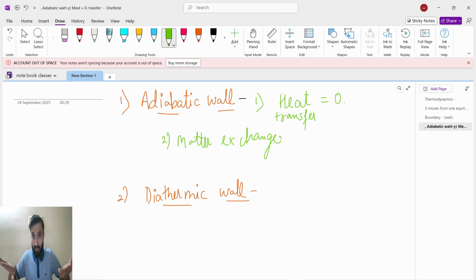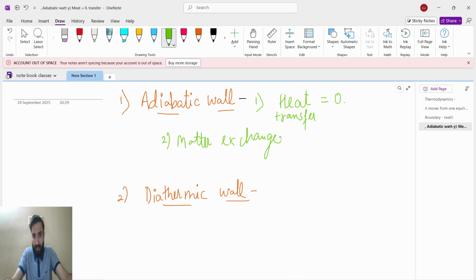Heat will not flow. But matter exchange means if your favorite person wants to exchange something like notes, books, or anything, they can exchange. So matter exchange is possible, but heat transfer is 0. When you become an adiabatic wall, no one is able to touch you. You are like a red flag.